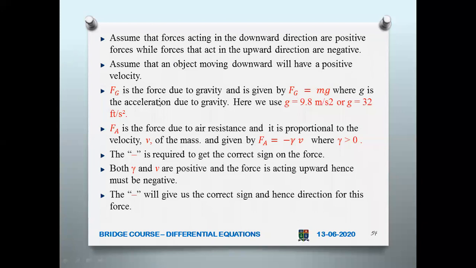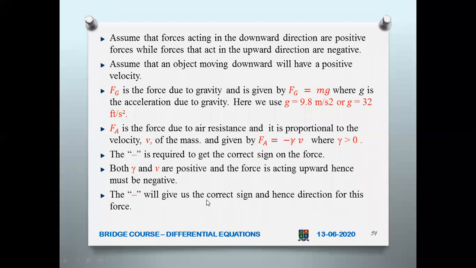Now let Fg be the force due to gravity, and Fg is equal to mg, where g is the acceleration due to gravity. Now Fa is the force due to air resistance. That means it is pulling upwards, it makes the object go upwards. So that is why we are taking it as negative, minus some constant gamma, where gamma is greater than 0. Then only it will be negative. So the negative is required to get the correct sign on the force. That is why we are putting minus. Okay, so keep the condition that gamma is always greater than 0.